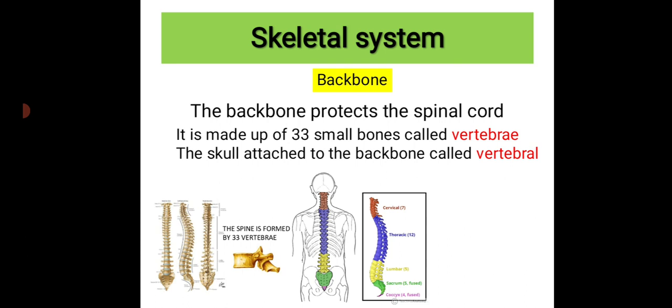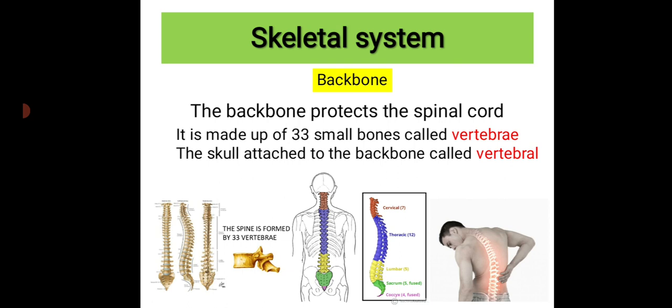Fine. If you want to feel where our backbone is present, you can feel your backbone by running your hand along the central portion of your back. If you touch the central portion of your back, you will be able to find the backbone that is present in your body. Fine.